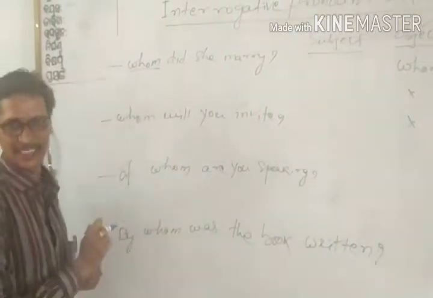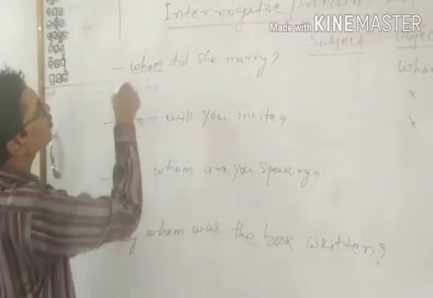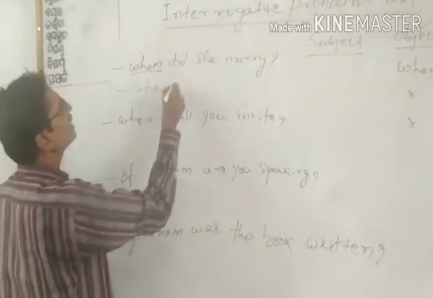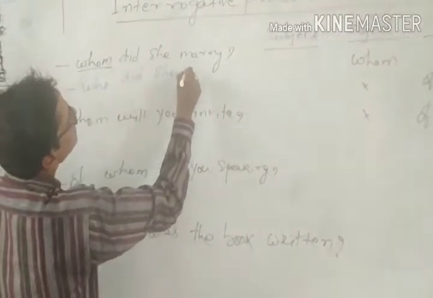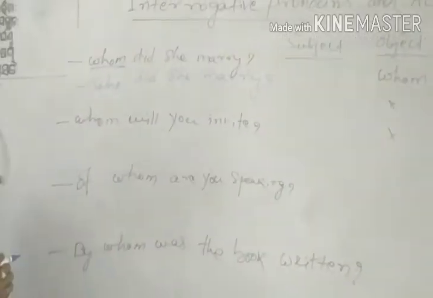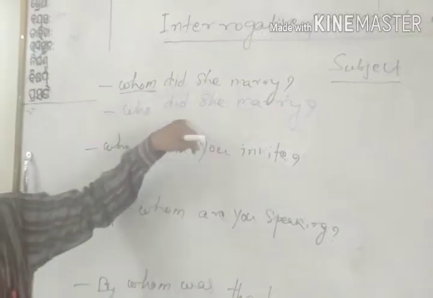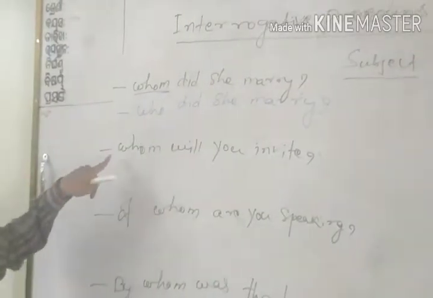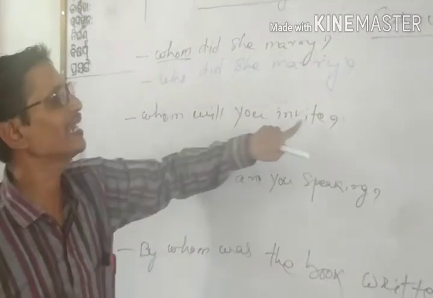Whom at the beginning: so we can write who in place of whom. Who did she marry? Instead of writing "Whom did she marry," we can write "Who did she marry." Similarly, here is another sentence: "Whom will you invite?"